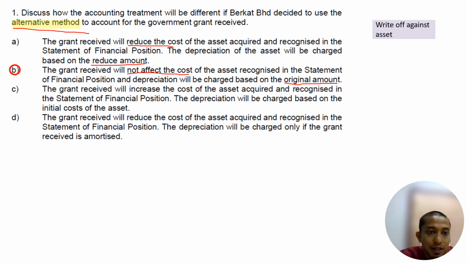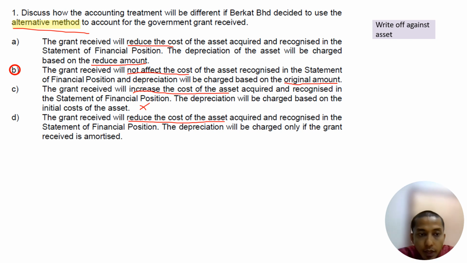Okay, we see C. The grant received will increase the cost of the asset. No, there is no grant that increases the cost of the asset, right? So the answer for C is definitely wrong. The grant received will reduce the cost of the asset acquired and recognized in the statement of financial position. The depreciation will be charged. This one is write-off against asset method. Depreciation will be charged only if the grant received is amortized. No, there is no such method.